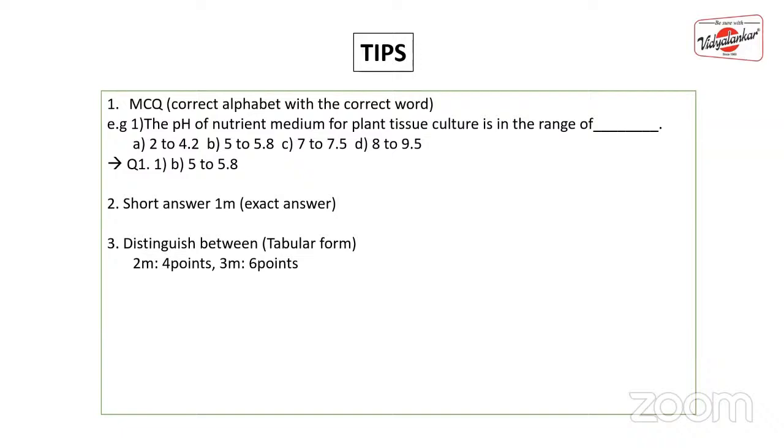But if a full-fledged question is asked for distinguish between, it will be mostly asked for 2 mark or 3 mark. So if it is asked with reference to, you have to pay attention to what the question is. If it is for lumen and thickness of wall, there is no point in writing about the pressure. So make sure that you read the question correctly and then write down the answers correctly.